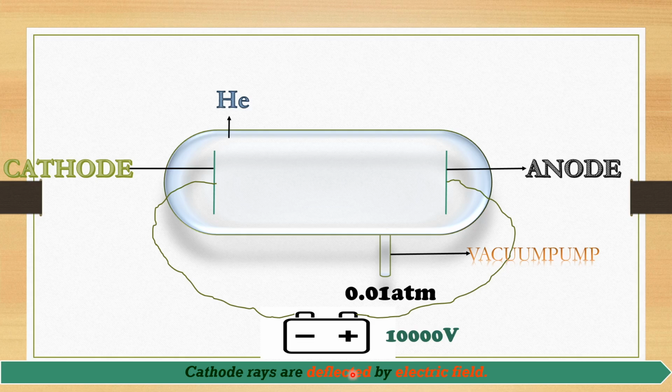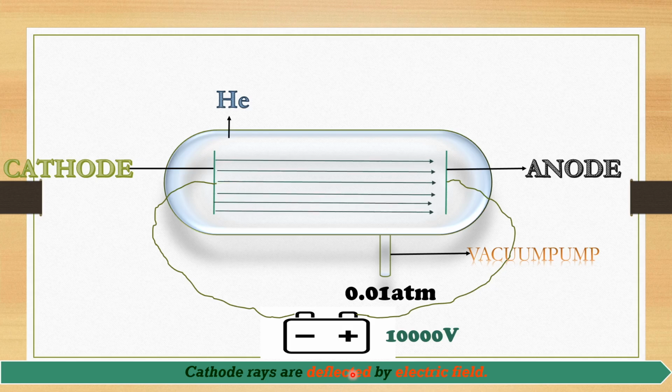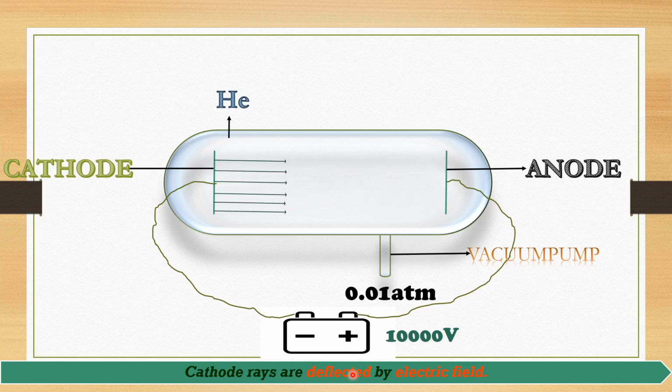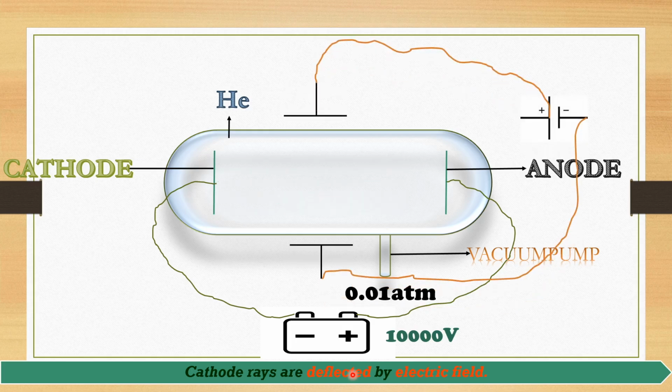As we saw, when the rays pass in a straight line, J.J. Thomson applied an electric field on either side of the glass tube by connecting two electrodes outside the glass tube.